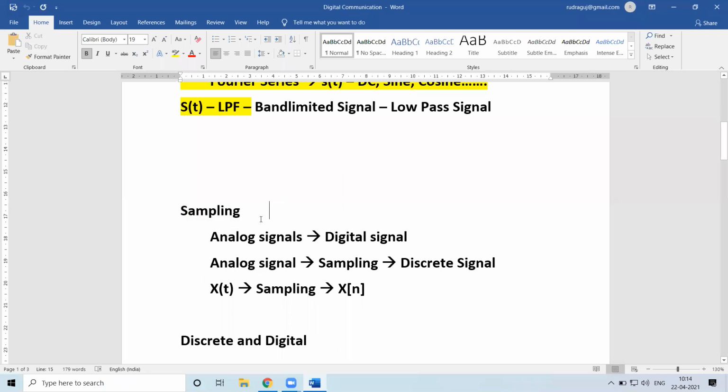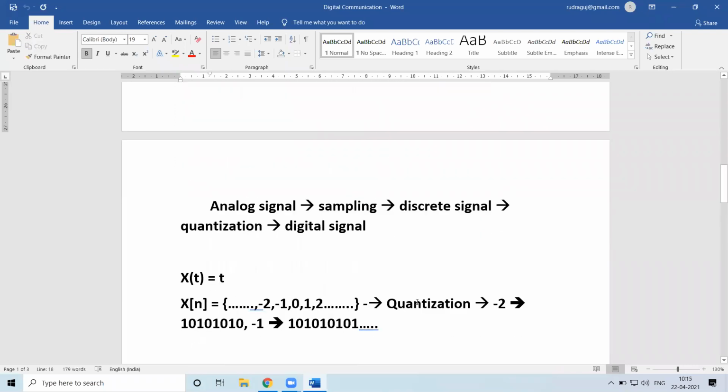So what is meant by sampling? How do I convert an analog signal? When we pass an analog signal through sampling, we get a discrete signal. Once we pass the discrete signal through the quantizer, we get a digital signal. Analog is a continuous representation, whereas a digital signal is represented in zeros and ones. That is how it will be represented. That discussion we had yesterday. The same thing we have specified over here.